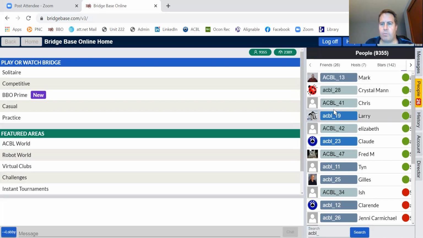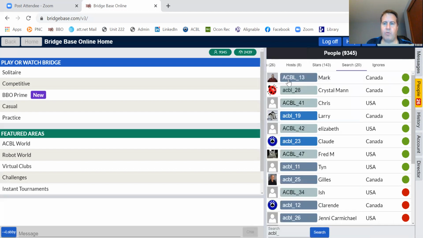Another thing I wanted to show people is how to search for somebody, okay? So this is how you search for a director. It works the same as far as searching for a friend or a star, if you want to look for one. And I purposely made this too small over here, because you can't see the search. You actually have to go over here to hit the search button, okay? Or you can just make your screen bigger, move it over, and then you can see all the different options.